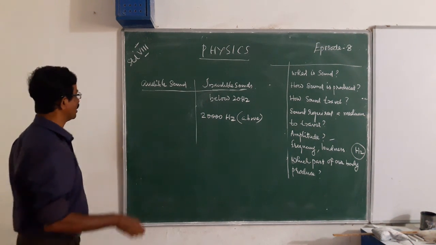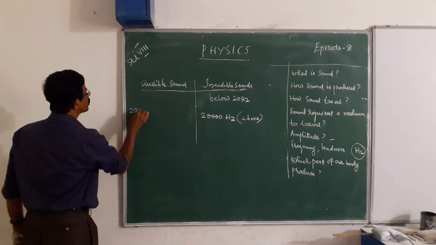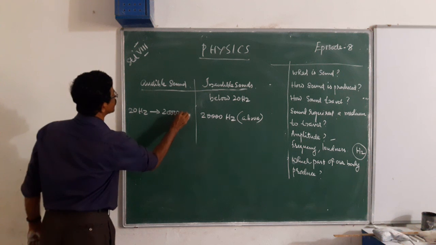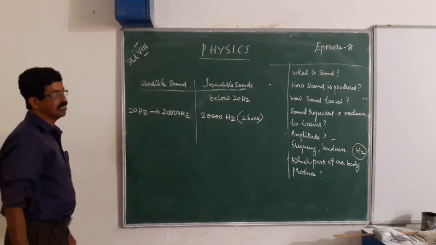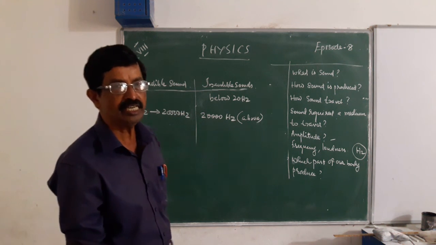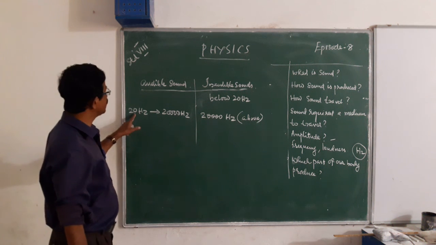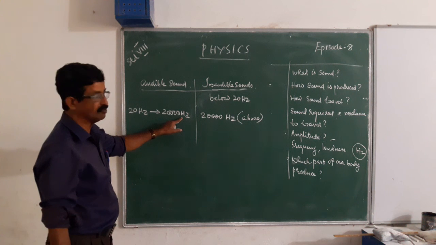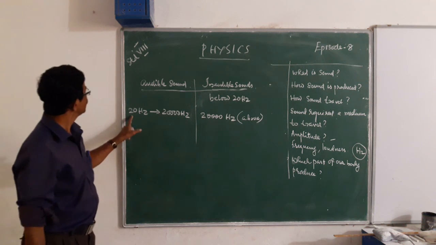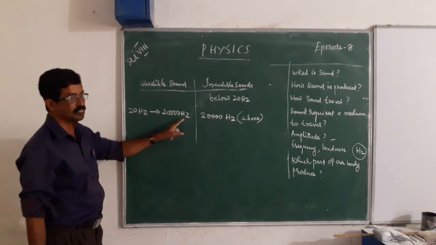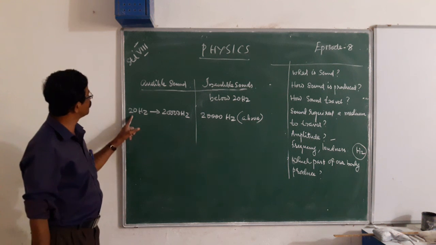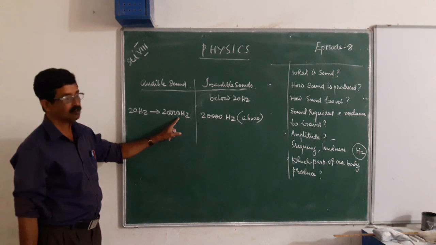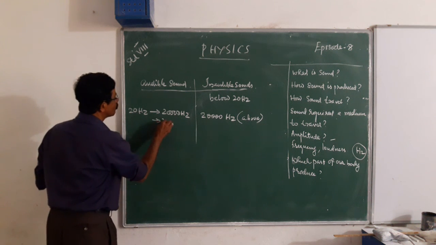So our audible range is from 20 hertz to 20,000 hertz. That means normal human beings can hear sounds of frequency ranging from 20 hertz to 20,000 hertz. What is the normal audible sound frequency? Normal audible sound frequency is 20 hertz to 20,000 hertz or 20 kilohertz.